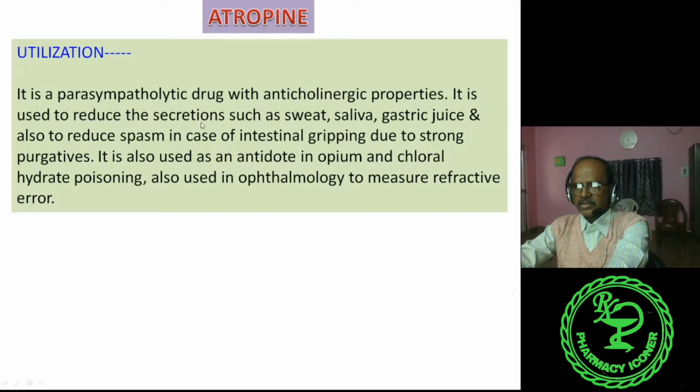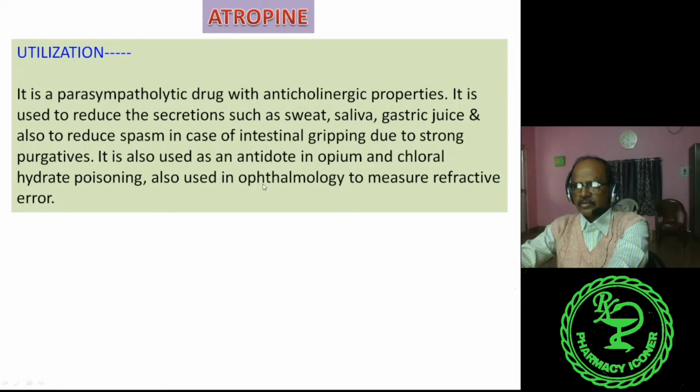That is why atropine sulfate injection is given as pre-anesthetic medication, or pre-surgery, before surgery, in order to reduce all the secretions such as saliva, gastric juice and spasm. This atropine sulfate injection or atropine methonitrate injection is administered to the patient who is to undergo surgery. It is also used as an antidote in opium and chloral hydrate poisoning, and also used in ophthalmology.